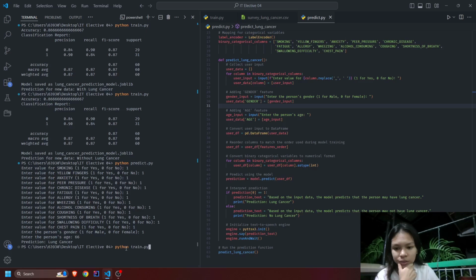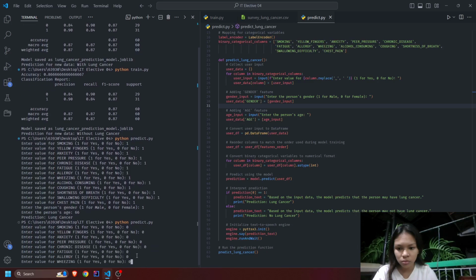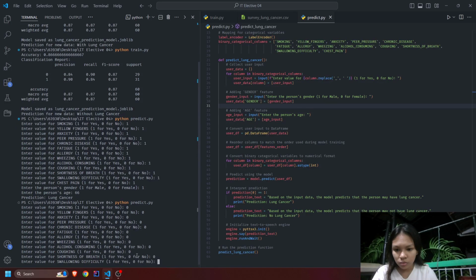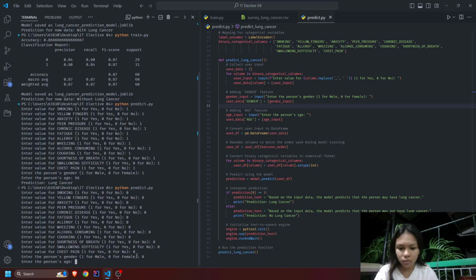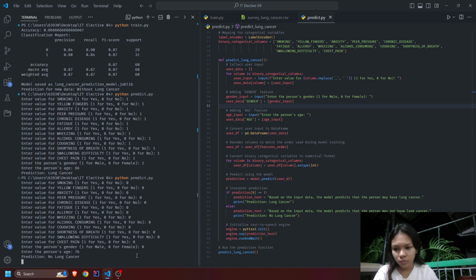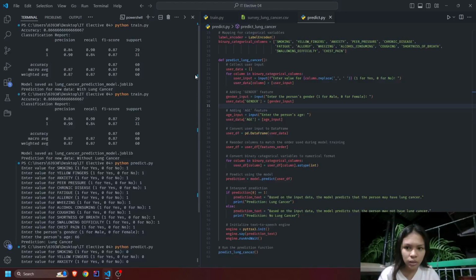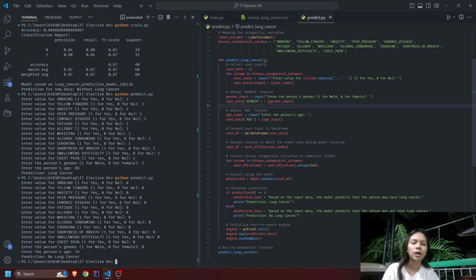So let's try another. 0, 0 for no, 0, 0, 0, 0, 0, 0, 0. Then 76. Based on the input data, the model predicts that the person may not have lung cancer. So that's all for the activity one, sir, for the lung cancer prediction.